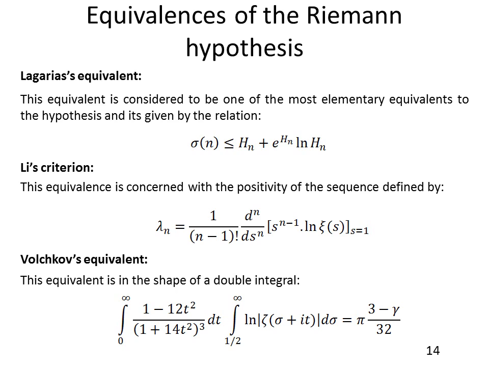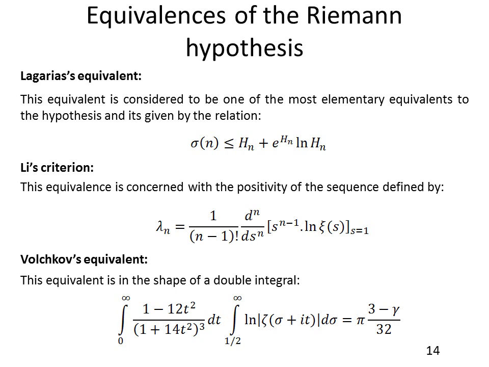Now comes Li's criterion. This criterion is also supposed to be a simple one in an attempt to prove the hypothesis, because it is concerned with the positivity of a number of terms in a certain sequence, which is defined by the relation shown here.